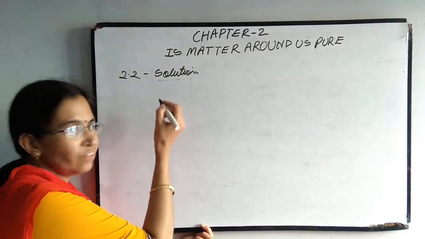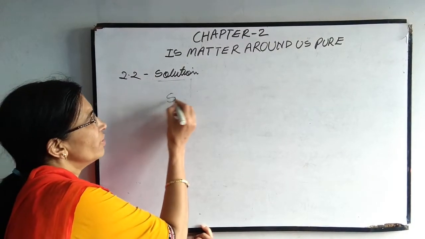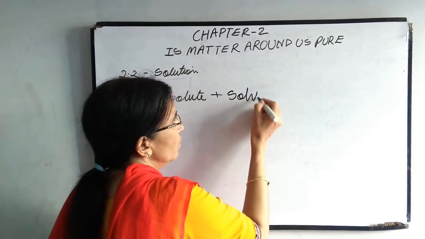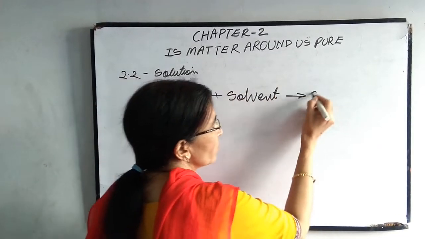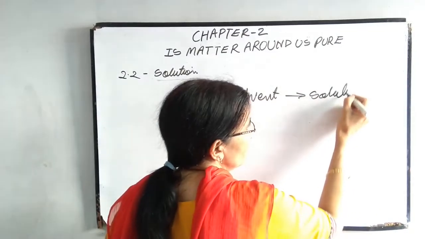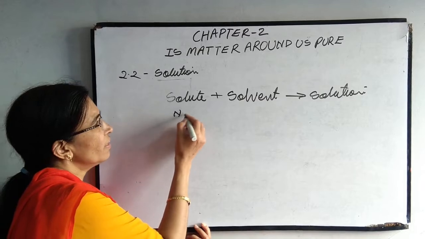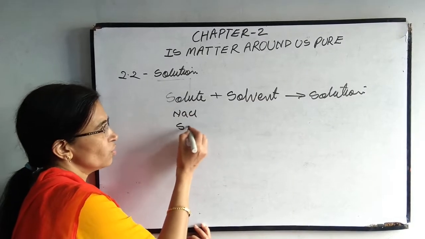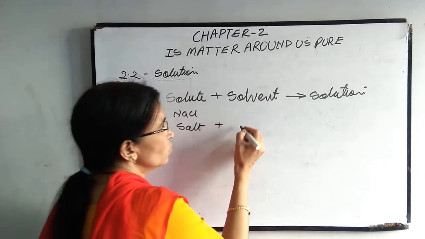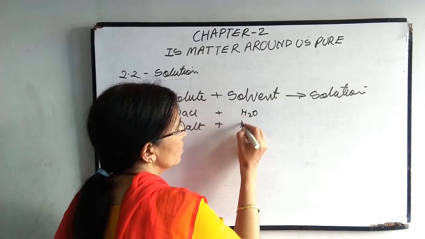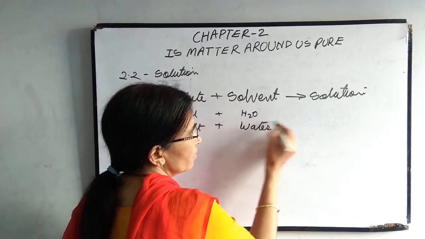Okay. Commonly, when solute plus solvent are mixed together, we will get solution. Solute, suppose we can take NaCl, means your salt, plus solvent is water. Then what will you get?